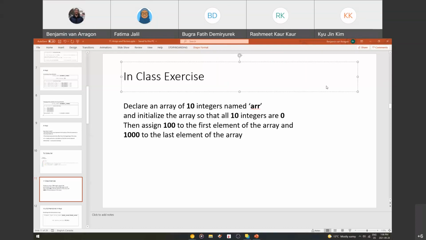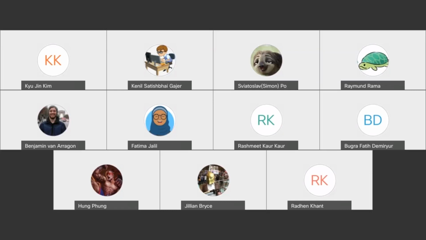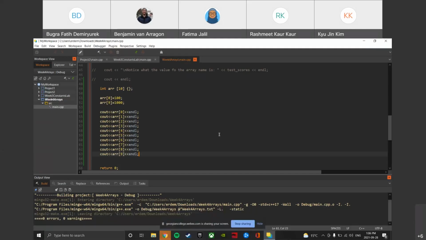Cool, awesome. Welcome back. Bura is going to walk us through his version. I'll stop sharing my screen, and then Bura will walk us through how he solved this in-class exercise. Thanks, Bura. Okay, perfect. Can you hear me? Yes, I can. Awesome. Perfect. Let me just share my screen then. So can you see it? Yes, yes, I can. Perfect.